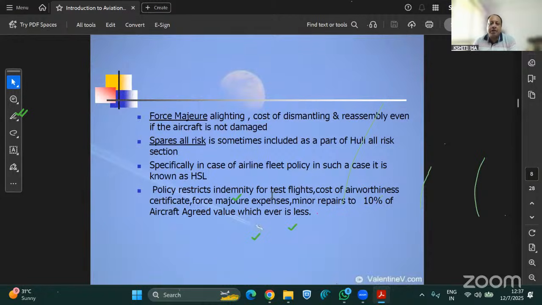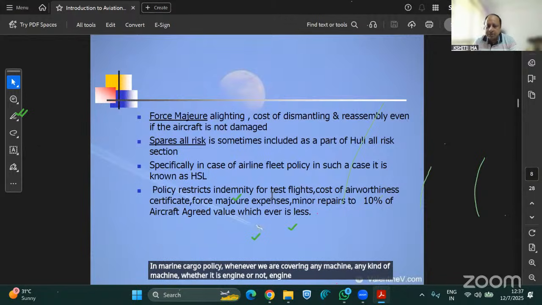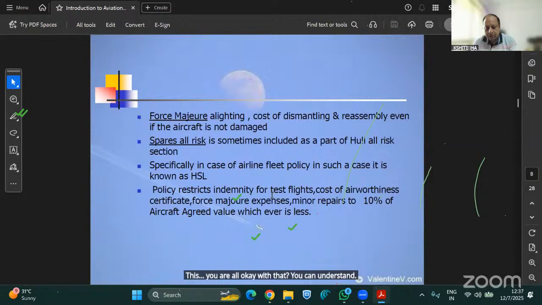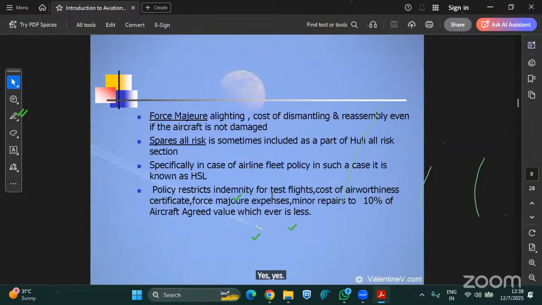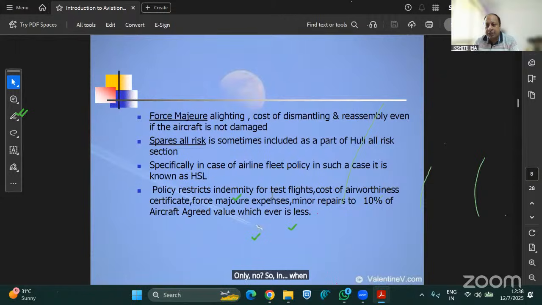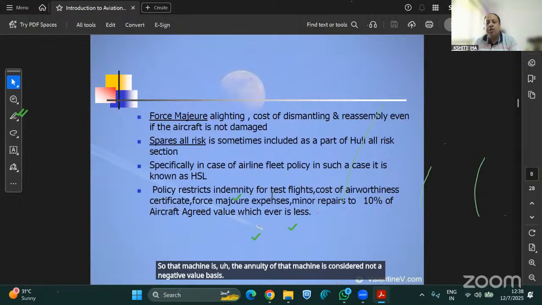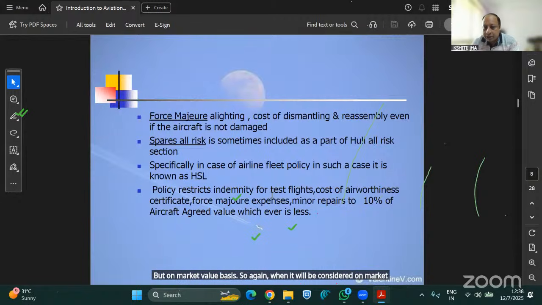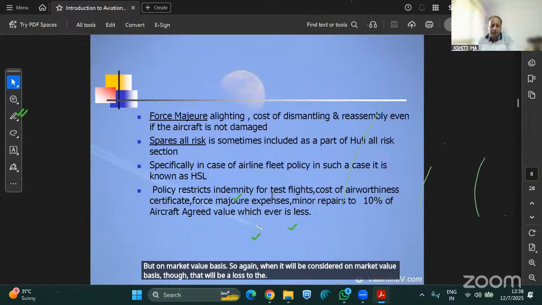In a marine cargo policy, whenever we are covering any kind of machine, whether it is an engine or not, the engine is a machine. Okay, you are all okay with that? Yes, sir. So when we are covering a machine under your marine cargo policy, the first thing that comes is the second-hand clause that is attached. So the inventory of that machine is considered not on an agreed value basis but on a market value basis. When it is considered on a market value basis, that will be a loss to the operator. Correct or not?